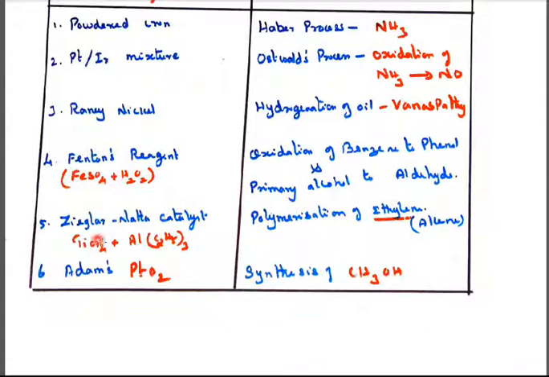Ziegler-Natta catalyst. This Ziegler-Natta catalyst is used for the polymerization of ethylene. Polythene bag, plastic bag, it is called polythene bag. By polymerization of ethylene, we get polythene. For this, the catalyst is Ziegler-Natta catalyst. Ziegler-Natta catalyst also can come as an MCQ, a one mark question. It is the mixture of titanium tetrachloride plus aluminium triethyl. Aluminium valency is 3, so there are 3 ethyl groups. So triethyl aluminium plus titanium tetrachloride is called the Ziegler-Natta catalyst.